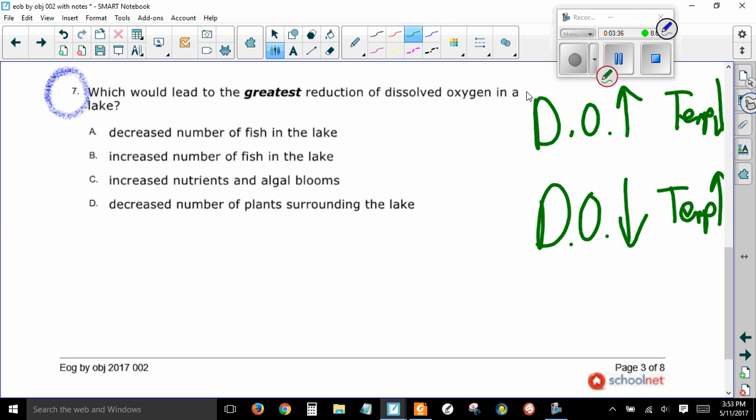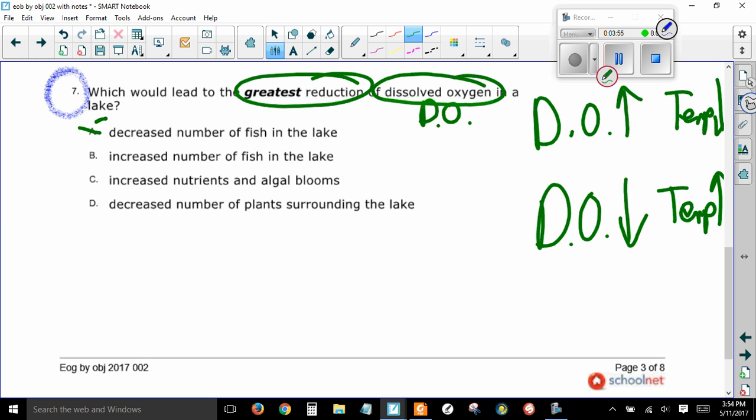Which would lead to the greatest reduction in dissolved oxygen? DO is dissolved oxygen. Decreased number of fish in the lake. Well, fewer fish, that means they're not using the oxygen, so that would cause an increase in dissolved oxygen. So it's not that one. Increased number of fish in the lake. More fish would use more oxygen, so that would cause a decrease, so maybe. We always read all the answer choices because we want the best answer.